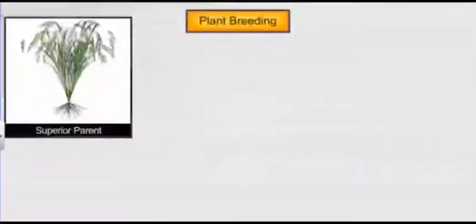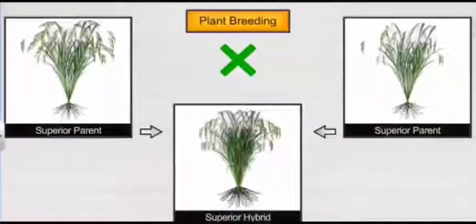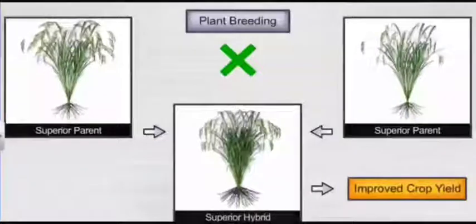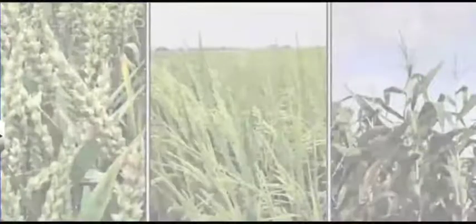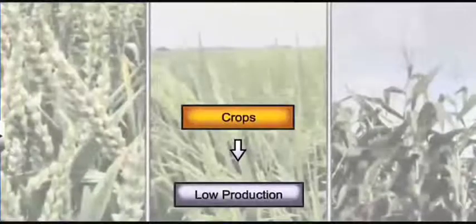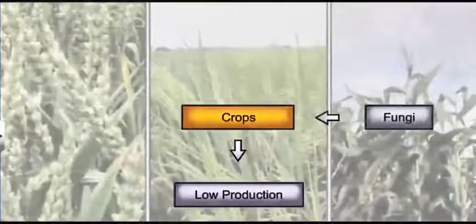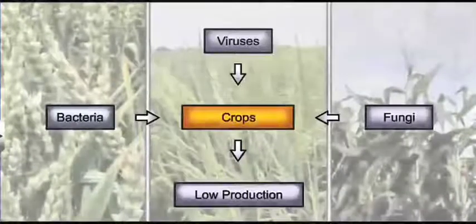After the development of very high yielding varieties, though crop production increased, at times these improved crop varieties also show low production. The main reason is the many plant diseases which attack them.